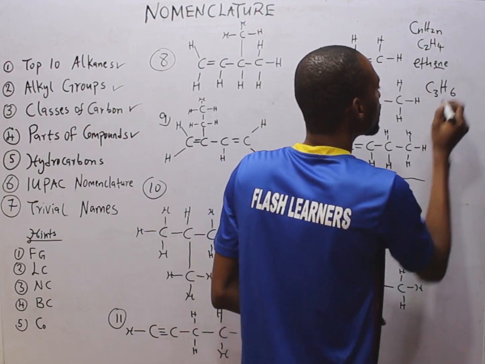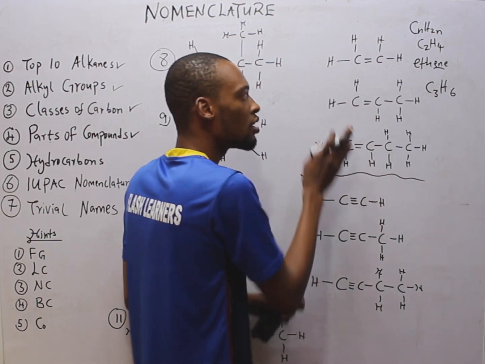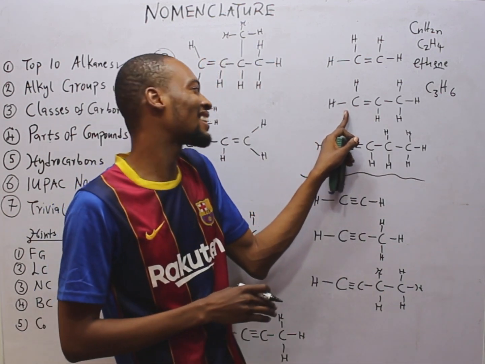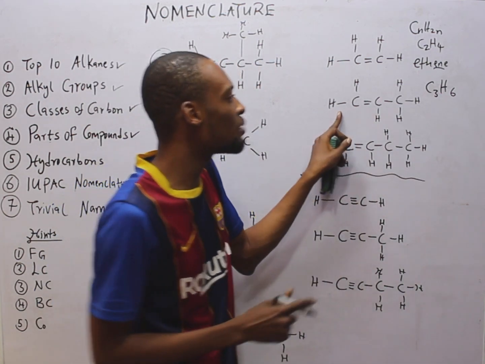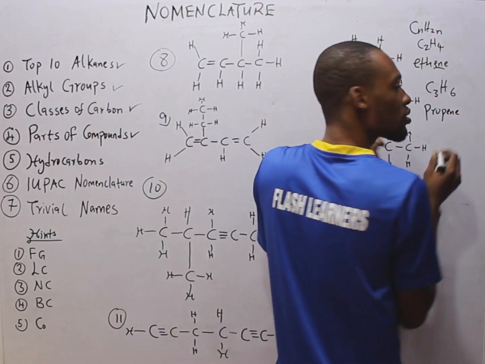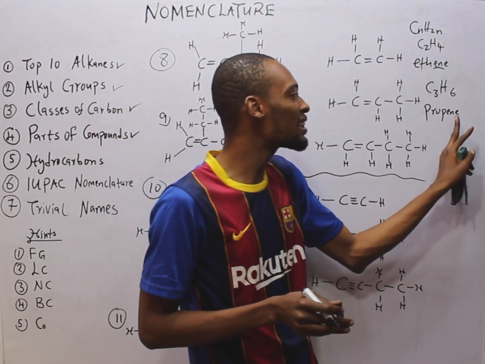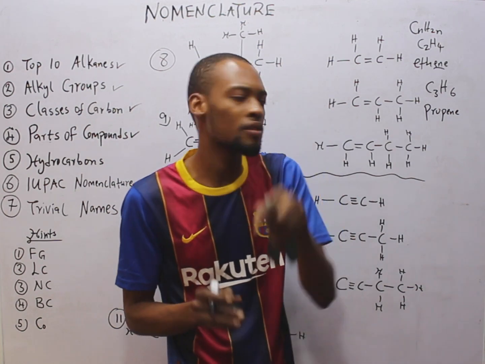So C3H6. And this is 1, 2, 3 carbons, 1, 2, 3, 4, 5, 6 hydrogens, which is correct. So this is the second member of the alkene family, and it has 3 carbons. It is obviously propene. Alkane with 3 carbons is propane, A-N-A. Alkene with 3 carbons is E-N-E, propene.